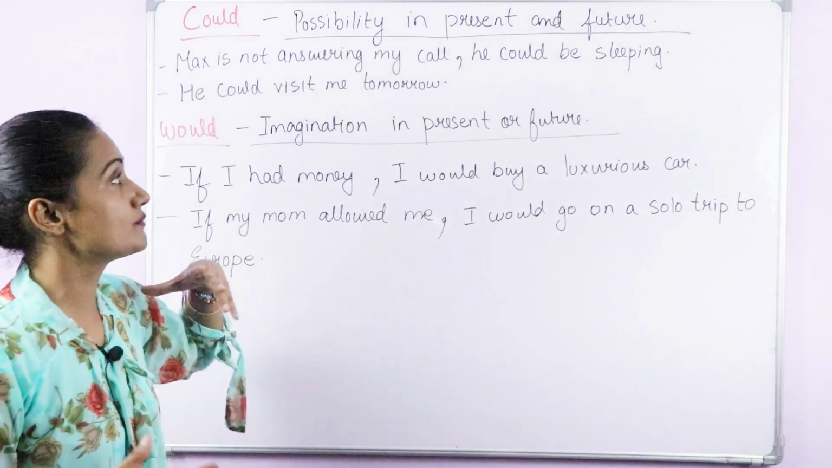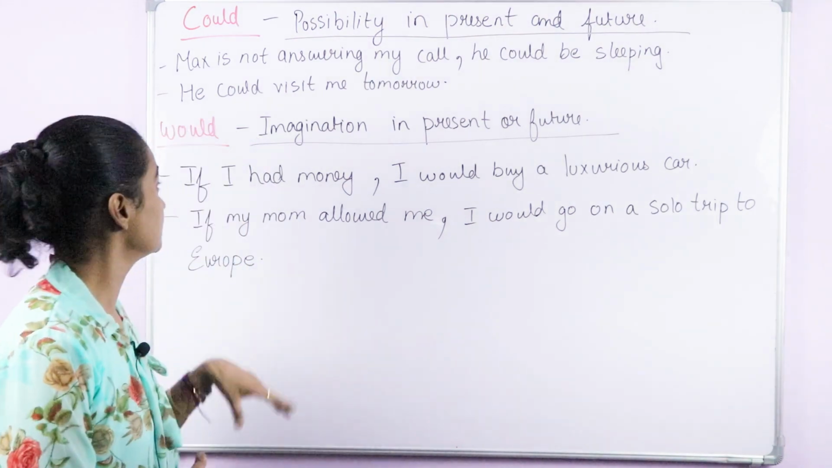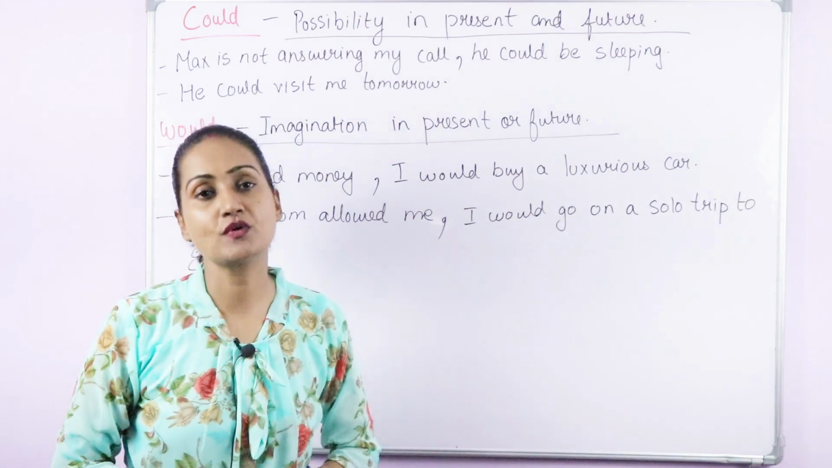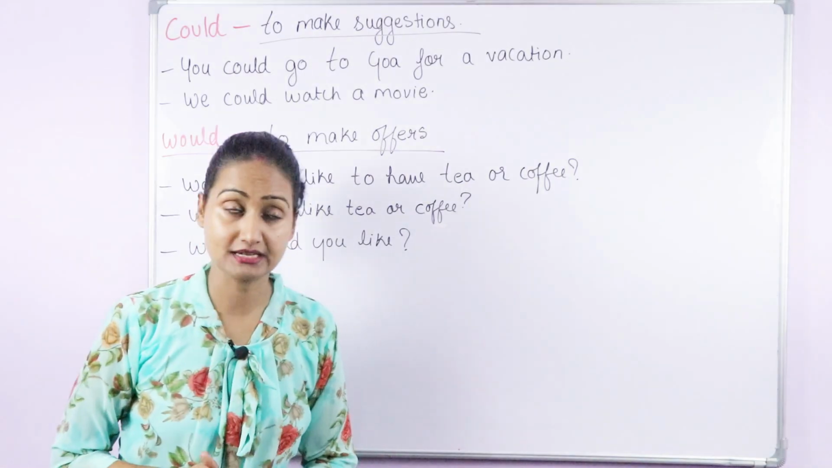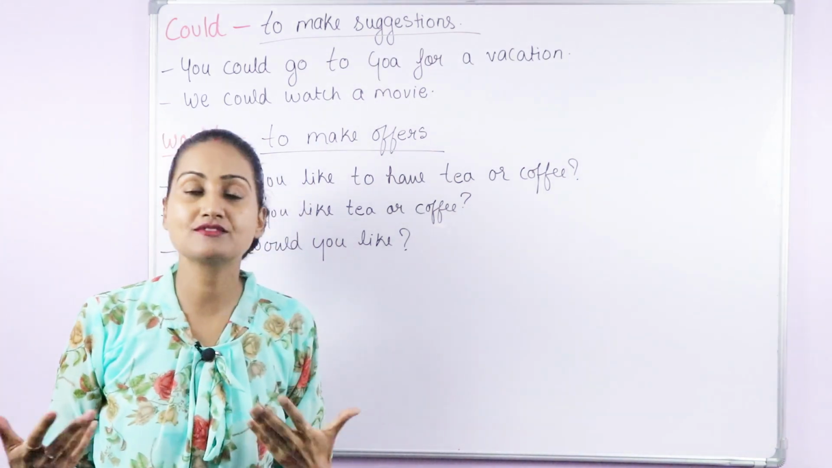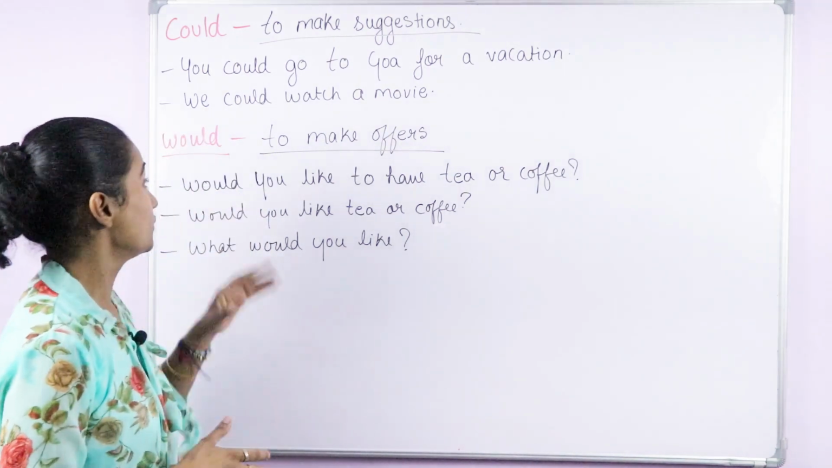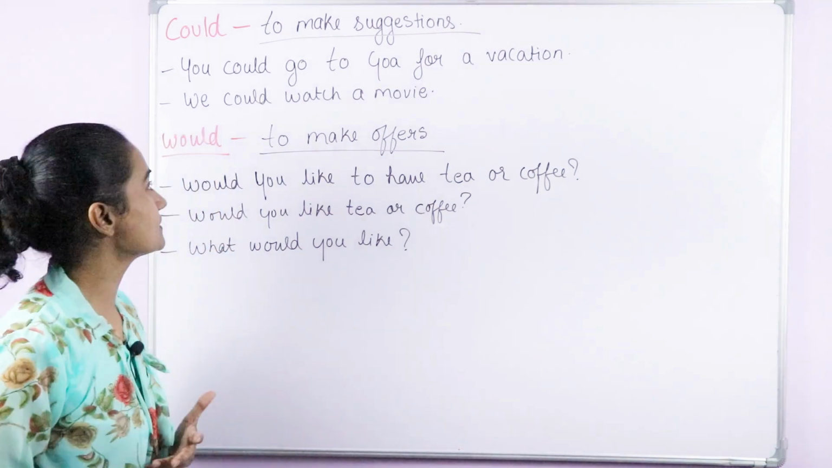Could is used to talk about possibility in present or future, and would is used to talk about an imagination in present or future. The next difference between would and could: could is used to make suggestions, and would is used to make offers. Now let's go through some examples.